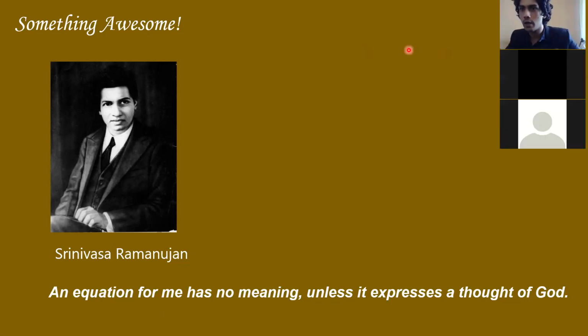Just imagine you are a mathematician, and you have formulas coming into your mind in your dreams, and you write them down, and they're all right. That is the best part. So he's supposed to be one of the best mathematicians to ever live. And he said that it is gifted by God. So this quote, "An equation for me has no meaning unless it expresses the thought of God," he's the one who said it, and he's actually my inspiration, and I just wanted to share it with you because he's an amazing person.